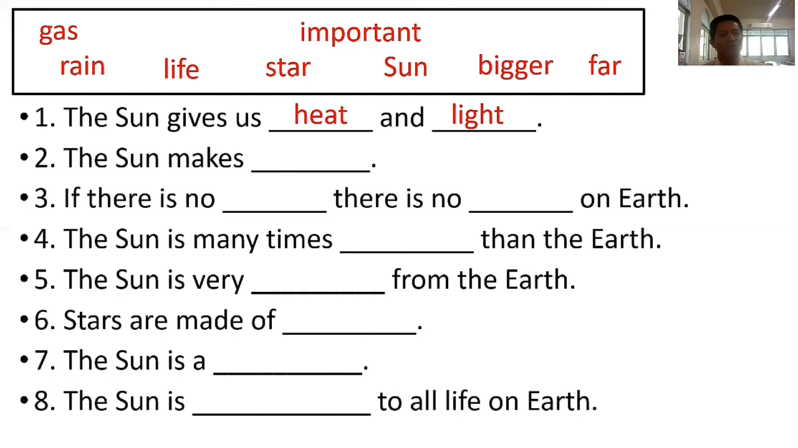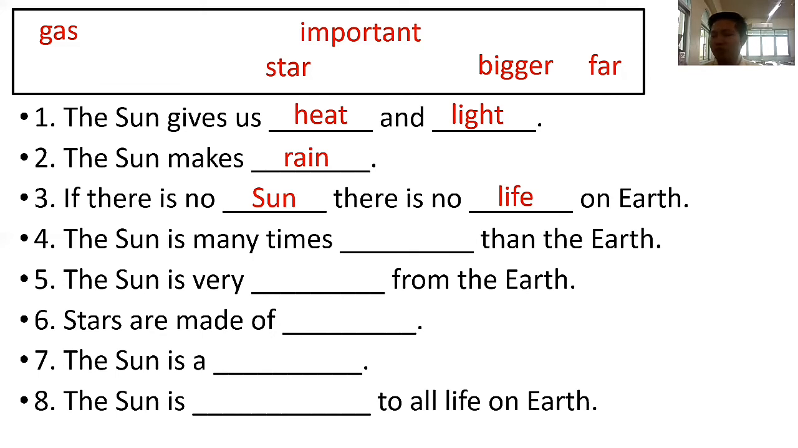Very good. Number 2, the sun makes what? Good job. The sun makes rain. Okay, let's go to number 3. Repeat after teacher. If there's no blank, there's no blank on earth. Okay, we need to find 2 answers. And what are those answers? Very good. If there is no sun, there is no life on earth.